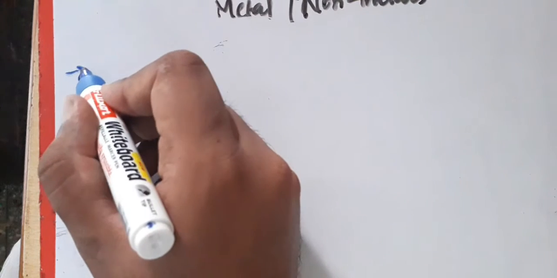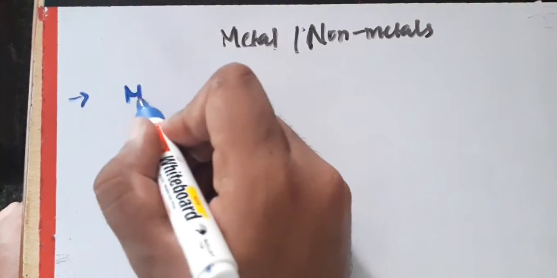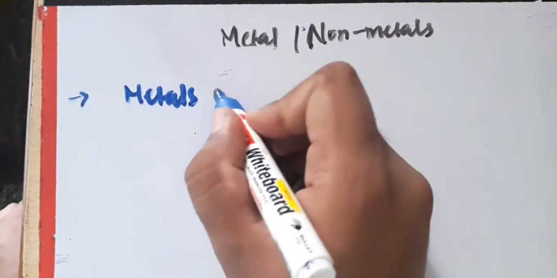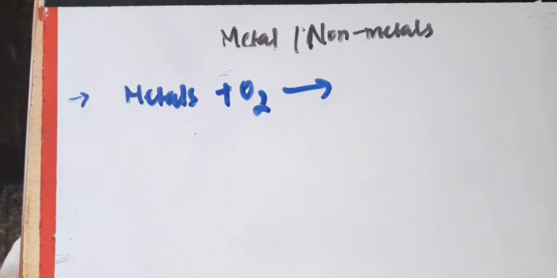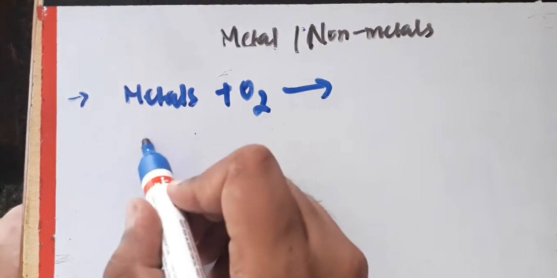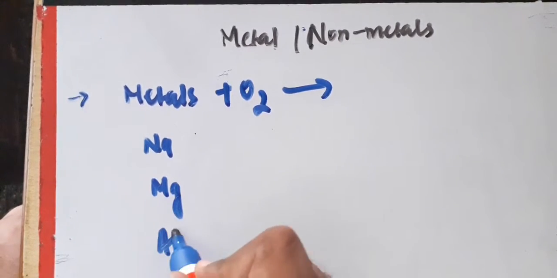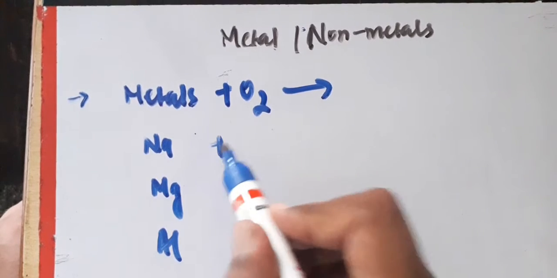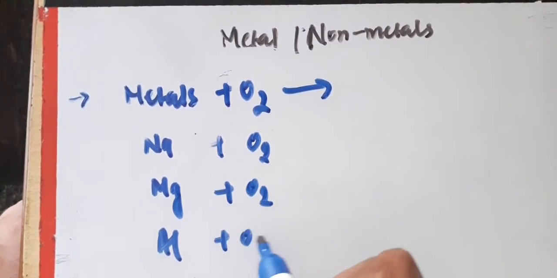Now we are studying the first type of reactions. The very first type of reaction is what happens when metals react with oxygen gas, forming oxides. Let us take some examples: sodium, magnesium and aluminium. These all three are metals. If we treat them with oxygen, what happens?